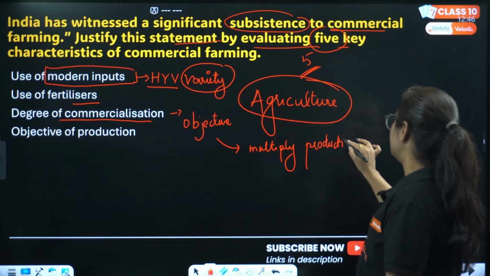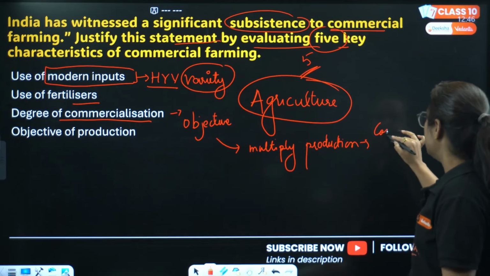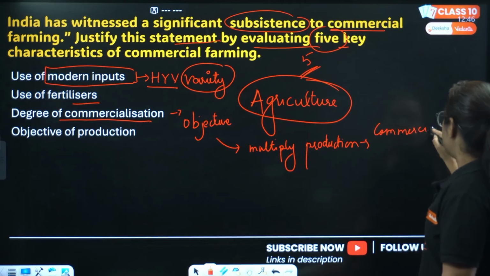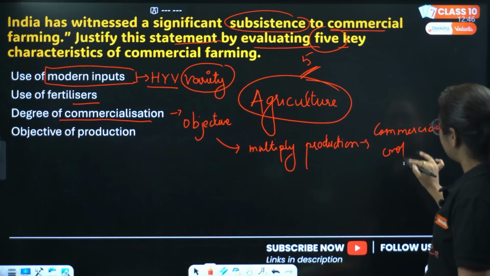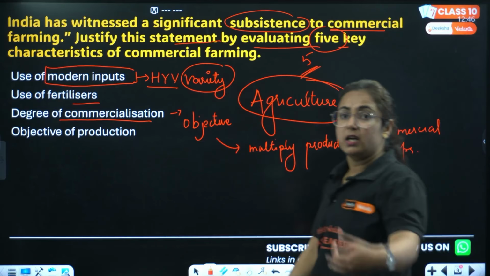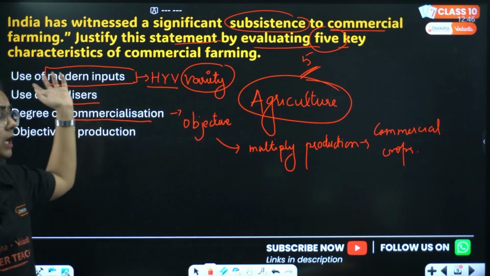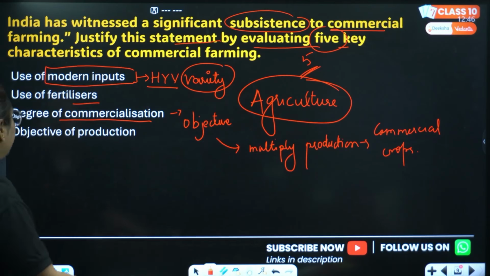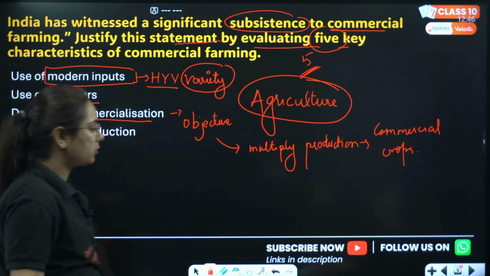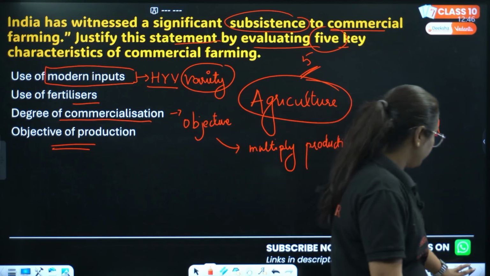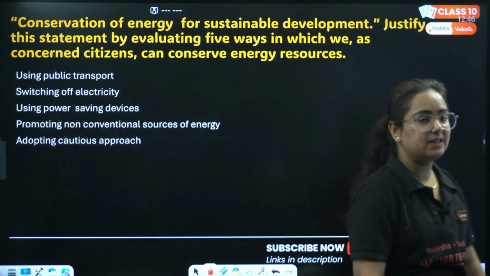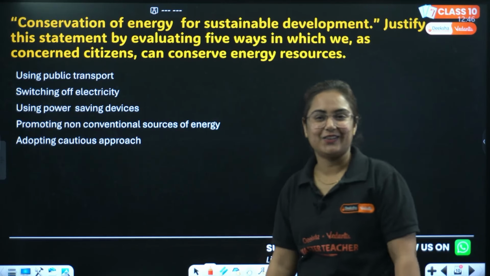In that, we will choose commercial crops like tea, sugarcane, cotton or coffee, etc. And here is the objective of production, which I already told you. Make 5 points and write the answer very nicely in your exams.